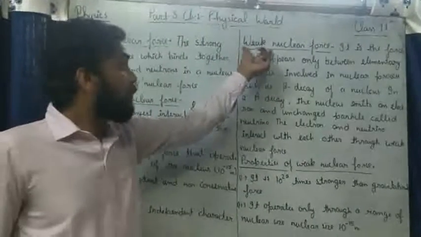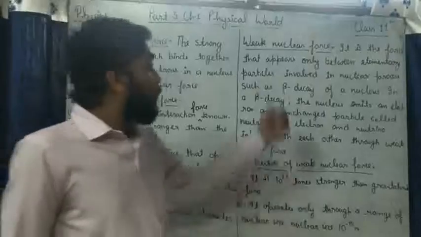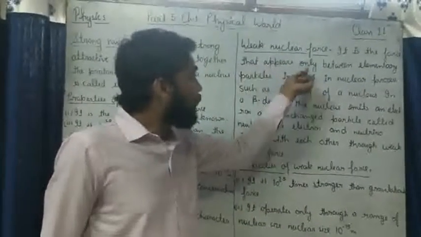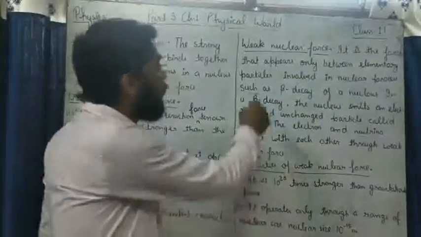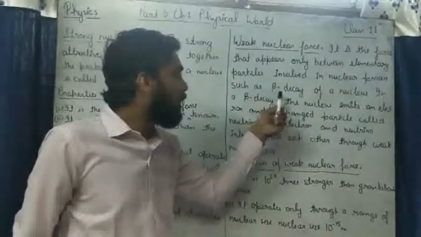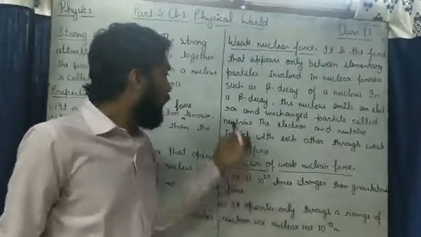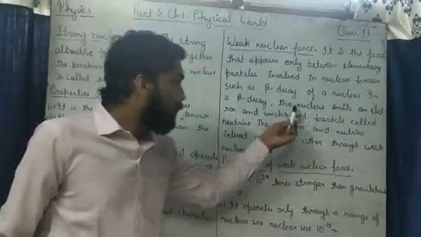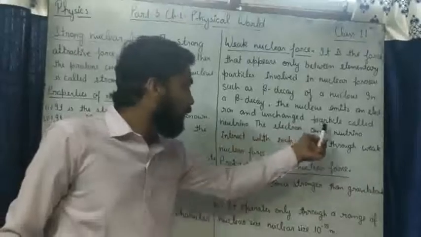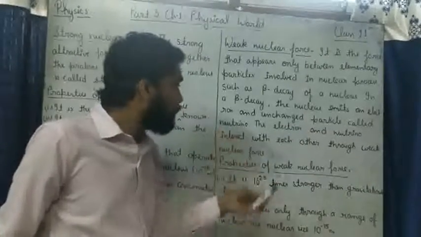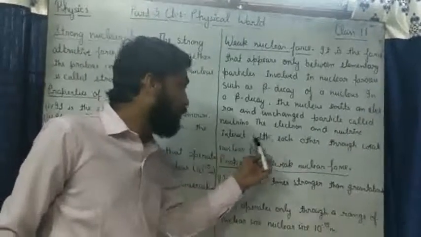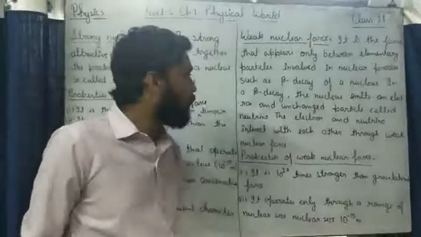The next force is weak nuclear force. What is weak nuclear force? It is the force that appears only between elementary particles involved in nuclear processes, such as beta decay of the nucleus. In a beta decay, the nucleus emits an electron and an uncharged particle called a neutrino. The electron and neutrino interact with each other through weak nuclear force.